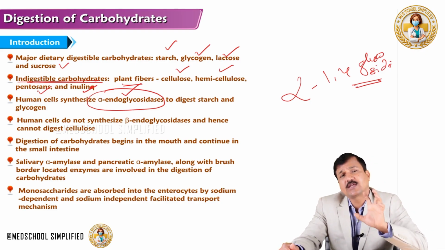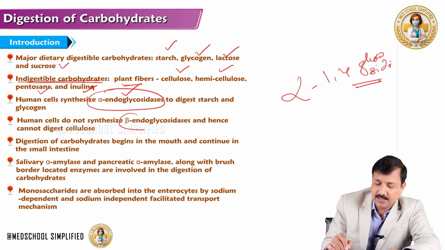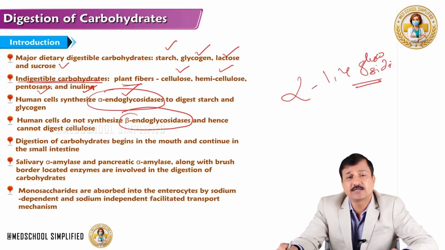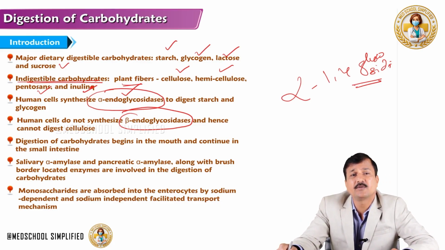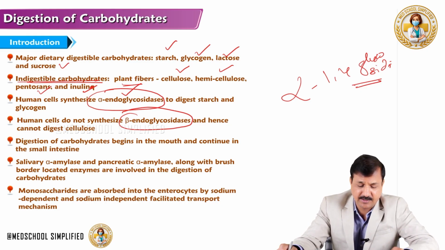Humans cannot synthesize beta-endoglycosidases, and that's why we cannot break the beta 1,4 bond present in cellulose. That's why it is an indigestible carbohydrate.